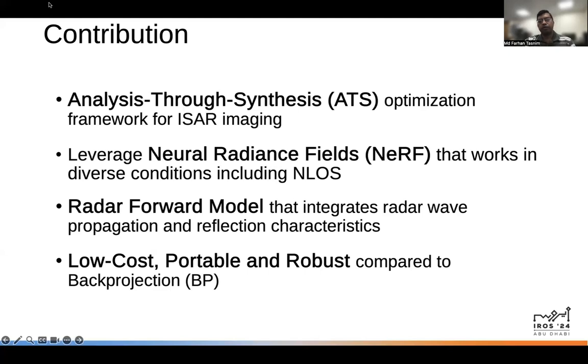We introduce an end-to-end analysis through synthesis optimization framework for inverse synthetic aperture radar imaging that leverages neural radiance fields that work in diverse conditions such as non-line of sight scenarios. Our radar forward model integrates ultra-wideband radar wave propagation and reflection characteristics. Our approach works without costly anechoic chambers or complex test setups, significantly reducing both cost and computation time. We show that our method outperforms conventional backprojection, especially in noisy environments, demonstrating robustness with limited views and sparse radar scans.